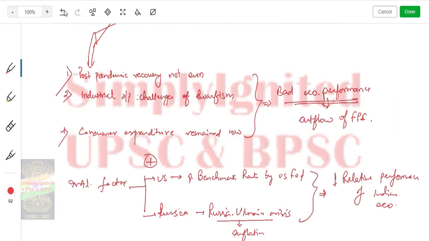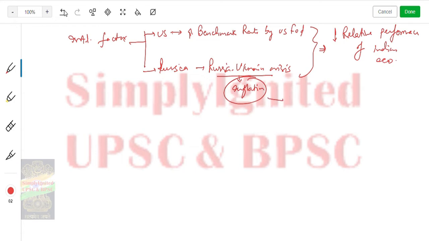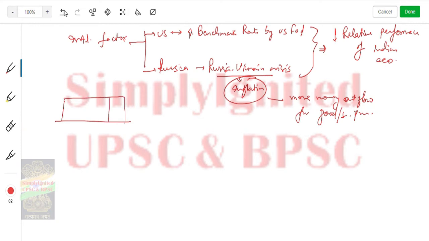Now how would you say that? Look, if there is inflation, it means more money is needed, more money outflow for goods and services purchased. So the economic performance will decline. If you have this much money available, and initially you spent this much on purchasing goods and services, and out of this money, this was for capital formation and this was other investments.